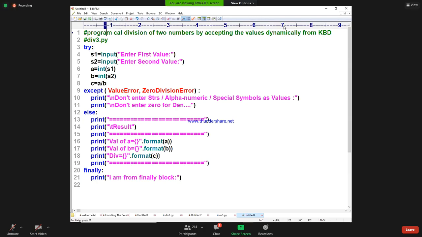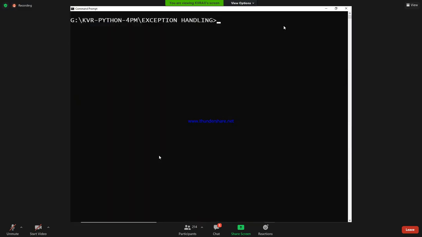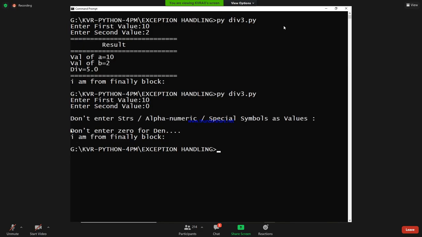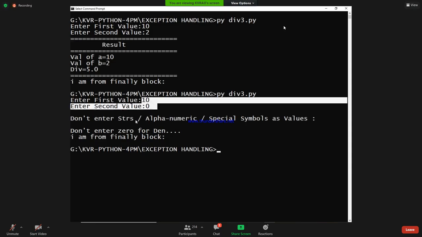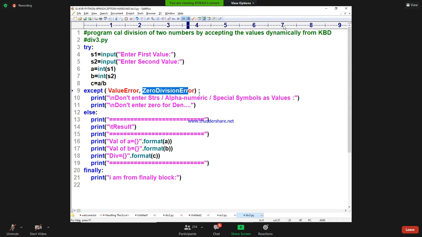So let us wait. Let us see the code. I am going to save it. See that, div3.py. Now I am going to run this. py div3.py. See, it is asking for 10 and 2, no problem. I got the result. Then 10 and 0, you see that you are getting both the messages: don't enter strings, don't enter 0 for denominator. So one of the exceptions is matching. Which exception is matching here? ZeroDivisionError.